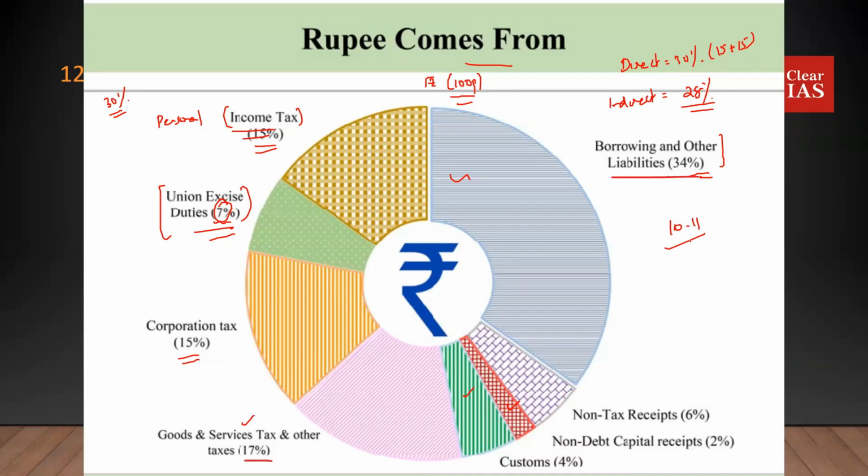What about the direct tax to GDP ratio and the indirect tax to GDP ratio? Both are almost similar, but this year the direct taxes are a bit higher than the indirect taxes. See, this is not a welcome thing. Ideally, your indirect taxes should be higher than your direct taxes because of the whole idea of the progressiveness of the direct tax. We had discussed this in our classes on taxation. If you're interested, you may watch those classes for pretty much detail.